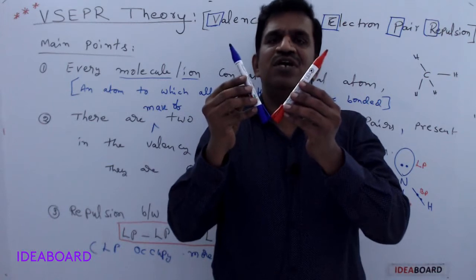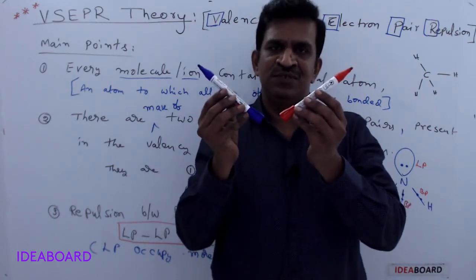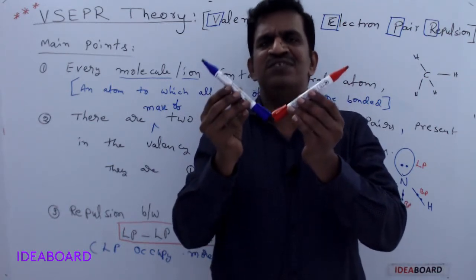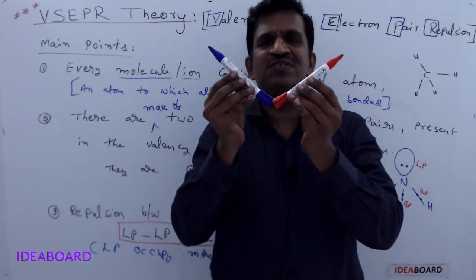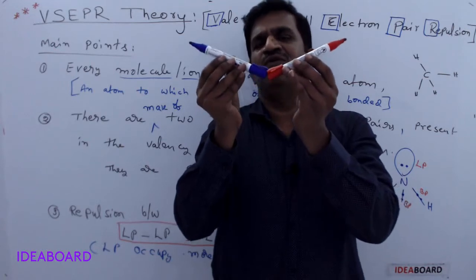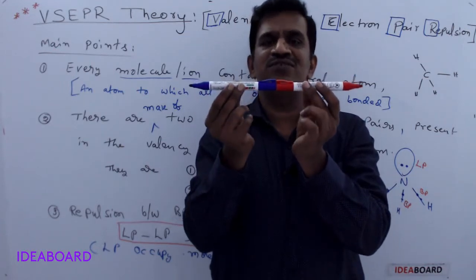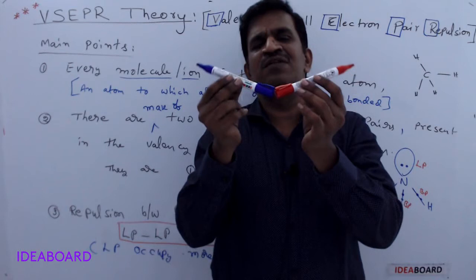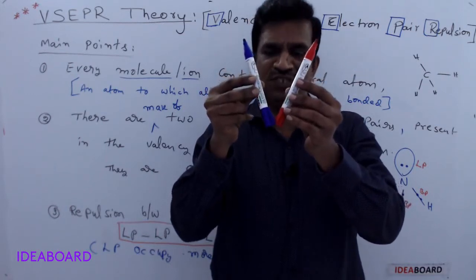If they come closer, again repulsions increase. So when they are arranged like this, they have minimum repulsion in this direction. And if they have more repulsion, they will try to arrange like this only, and they have minimum repulsion even if they come closer.